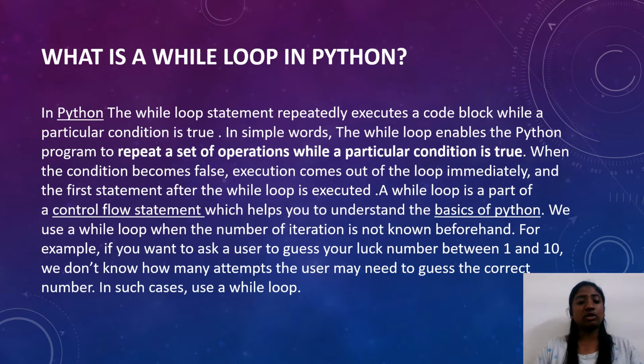A while loop is a part of a control flow statement which helps you to understand the basics of Python. We use a while loop when the number of iterations is not known beforehand. For example, if you want to ask a user to guess your lucky number between 1 and 10, we don't know how many attempts the user may need to guess the correct number. In such cases, we use a while loop.